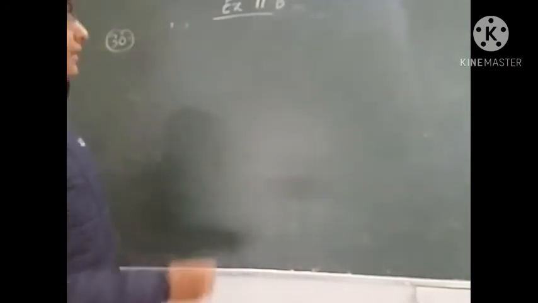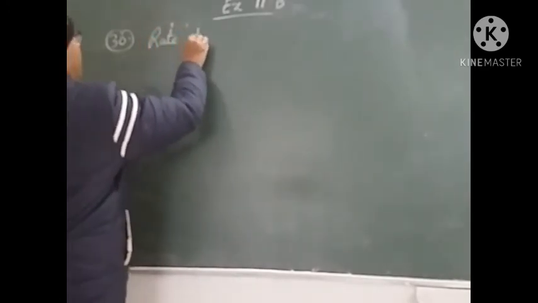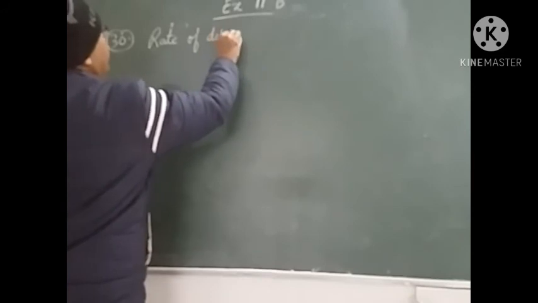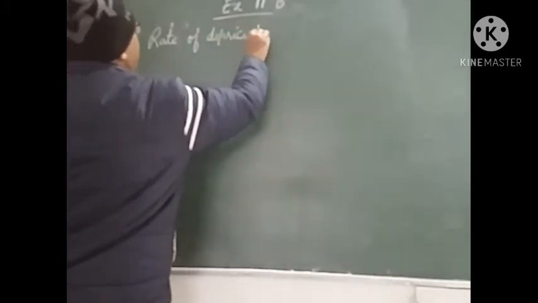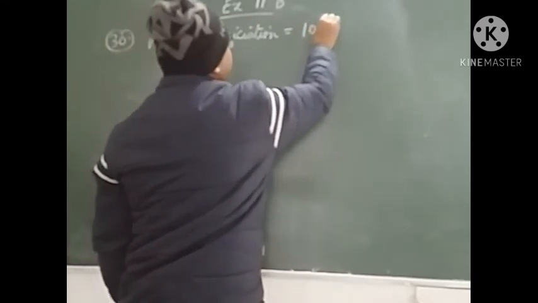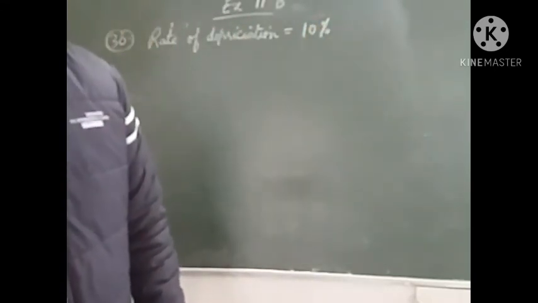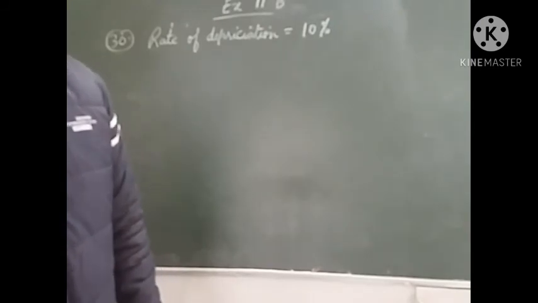So the rate is given. Rate of depreciation is how much? 10%. What else is given? It was purchased 3 years ago.